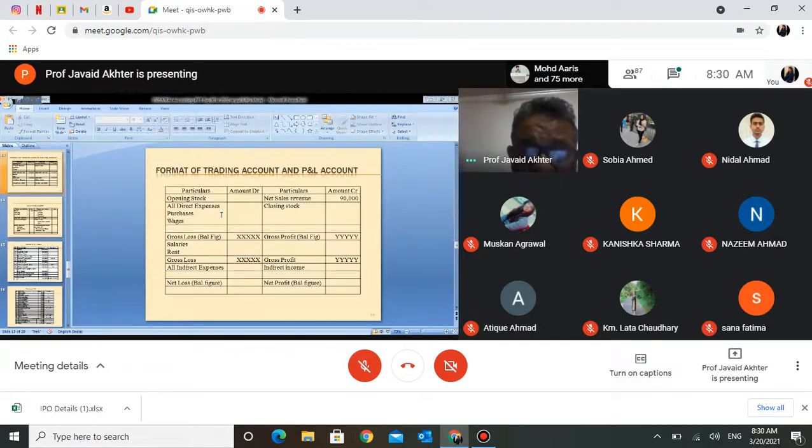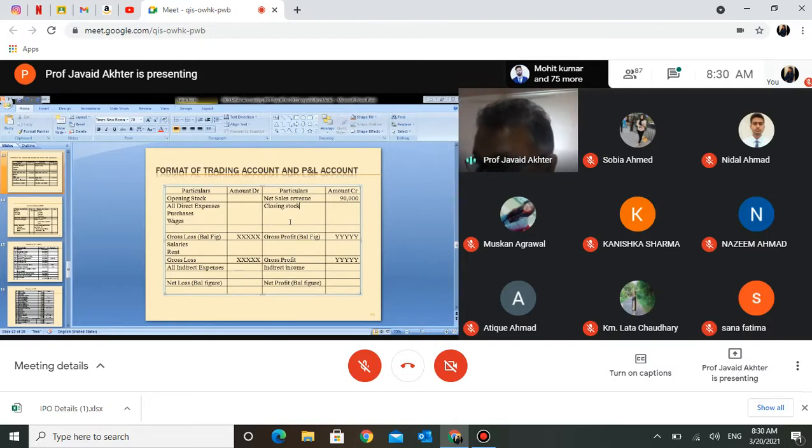Balances of income and expenses are not carried forward to the next year. Therefore, all expenses accounts will be closed, all income accounts will be closed. And to close expenses accounts and income accounts, we pass an entry, an example of which I have given you right now, which I hope you have noted on your pen and paper.